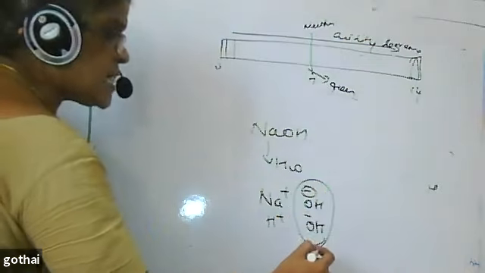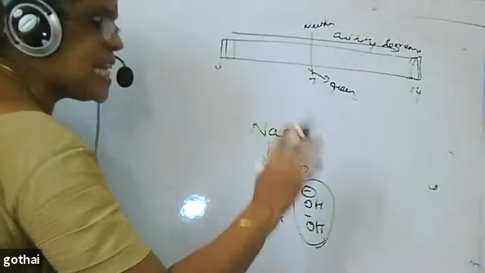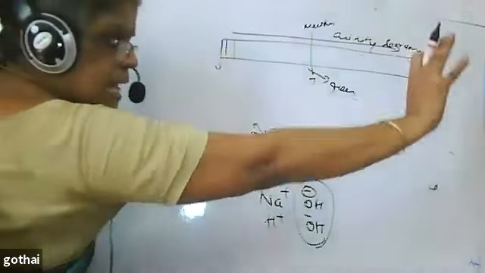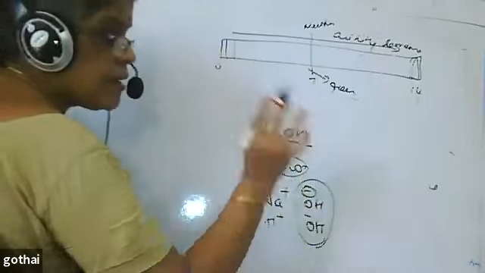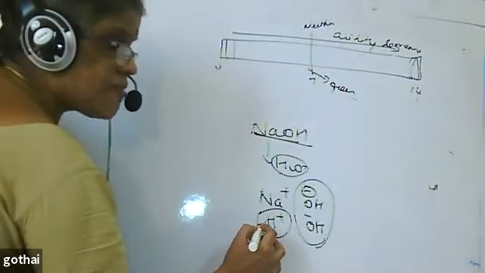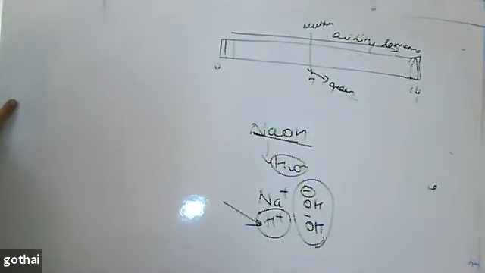OH minus concentration is higher, and dissociation of water is lesser. NaOH is a strong electrolyte, completely ionized. Water is a weak electrolyte and will not completely ionize. So the number of H plus ions will be very less. So we are measuring in terms of H plus. Got it or not?